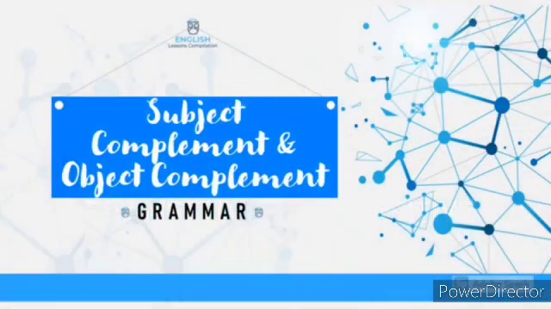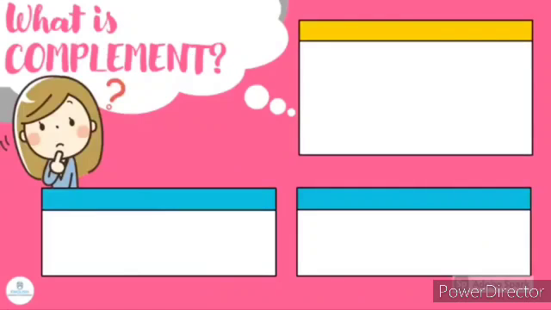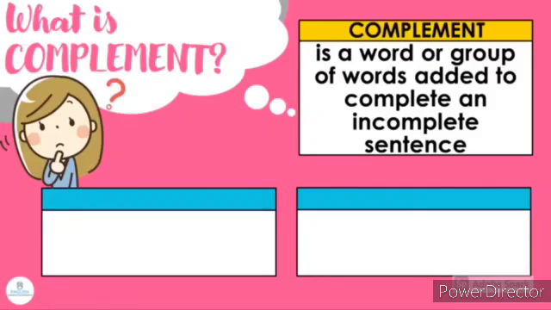Children, next we are going to see the next topic, that is subject complement and object complement. What is meant by complement? Let's see now. What is a complement? A complement is a word or group of words added to complete an incomplete sentence.